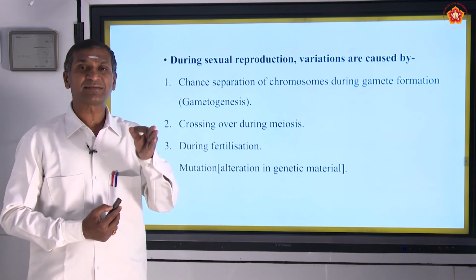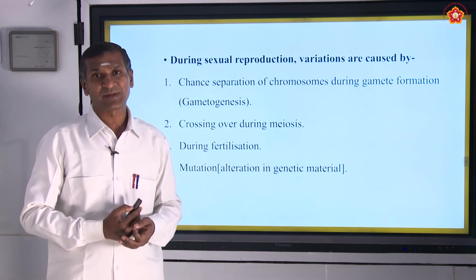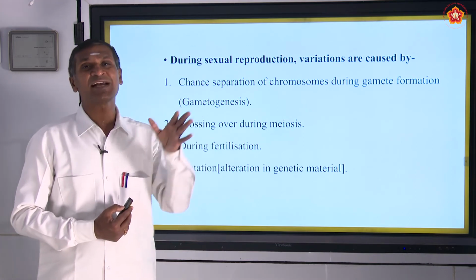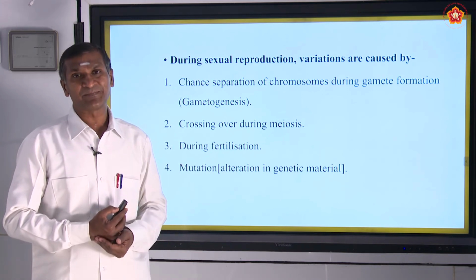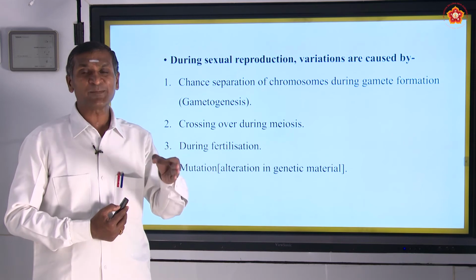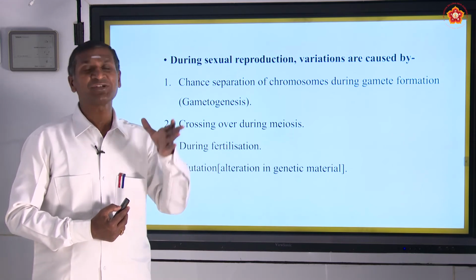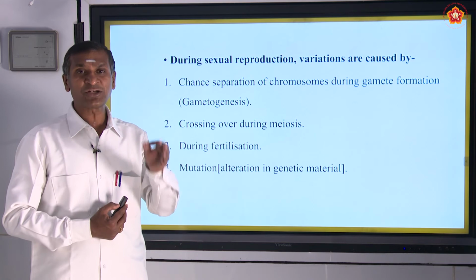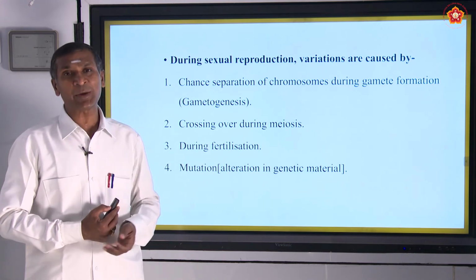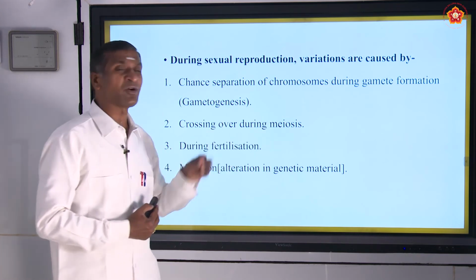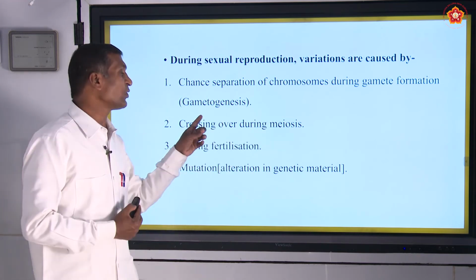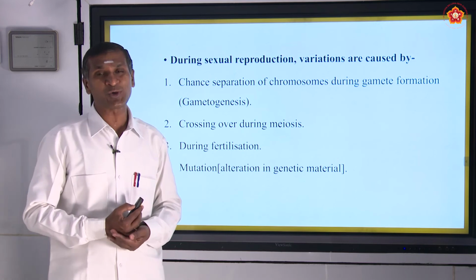Meiosis is a type of cell division. It is a reproductive cell division. It is a reductional cell division. It takes place only in the reproductive cells, that too at the maturity level. During meiosis, the chromosomes undergo crossing over.